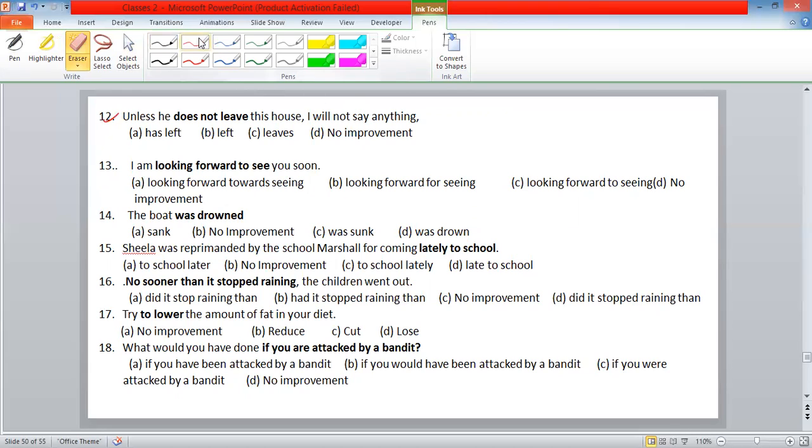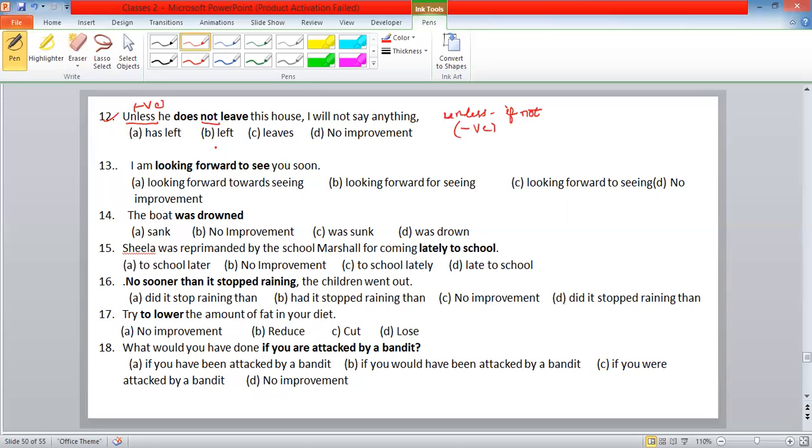Unless means if not. Unless is negative. Unless he does not: already unless is negative, so we are again using not.